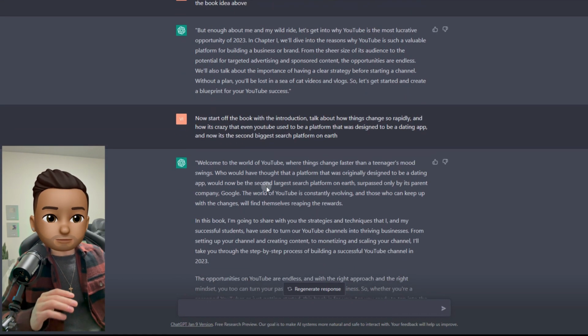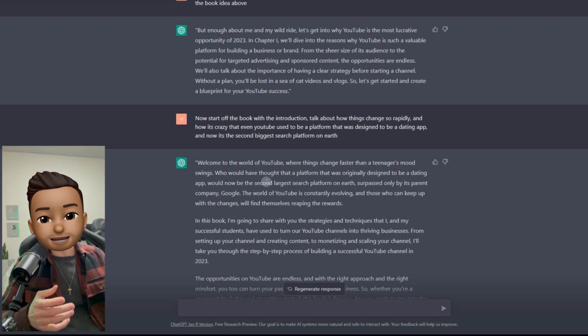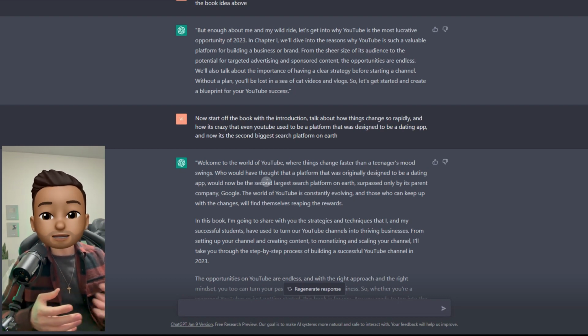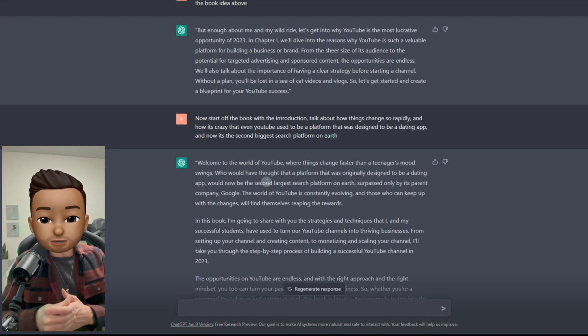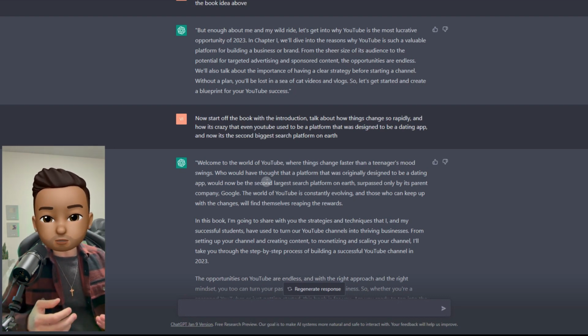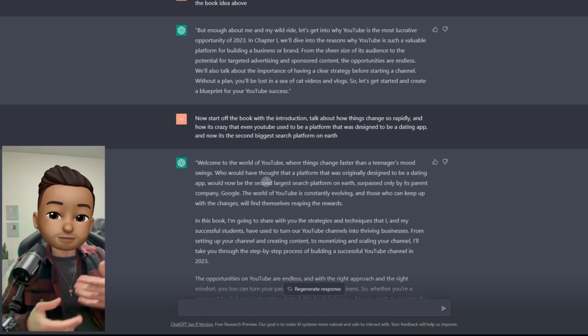And keep in mind, you don't have to rely on ChatGPT to create the whole thing. You can let it create the frame, the skeleton, and then you can just add your own personality to it. We're not actually just relying on AI. We're letting it build the foundation for us, and then we can put forth our efforts to make it a unique piece of content, a unique book, right? I'm not saying to just use this and rip off everyone's work on the internet, but you can really build a strong skeleton and accelerate the growth.